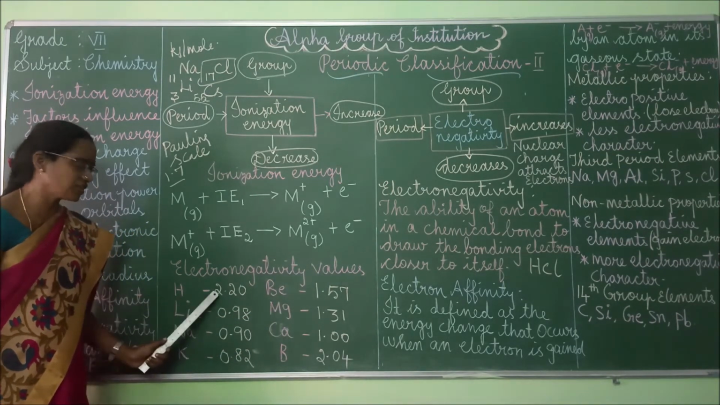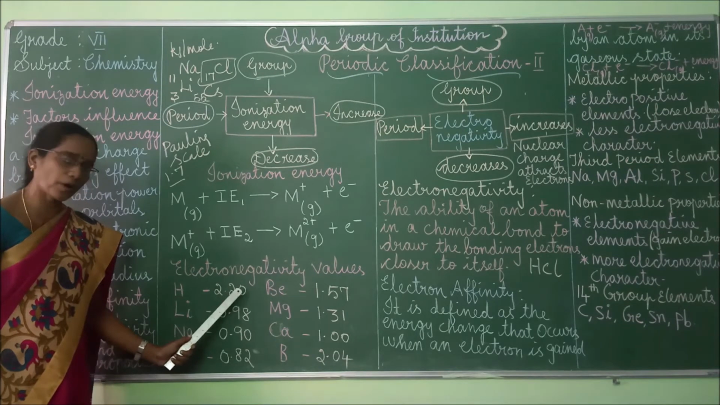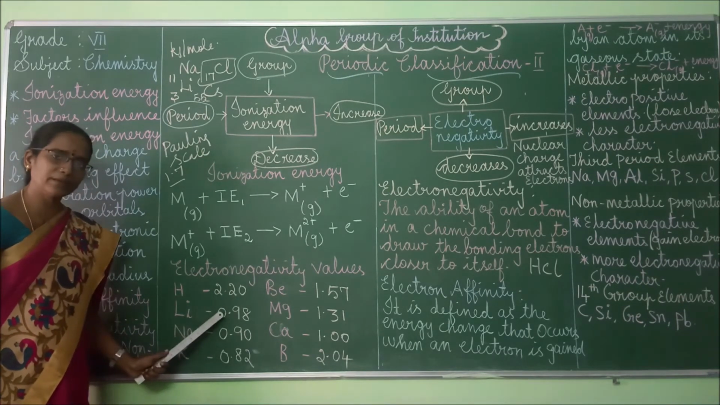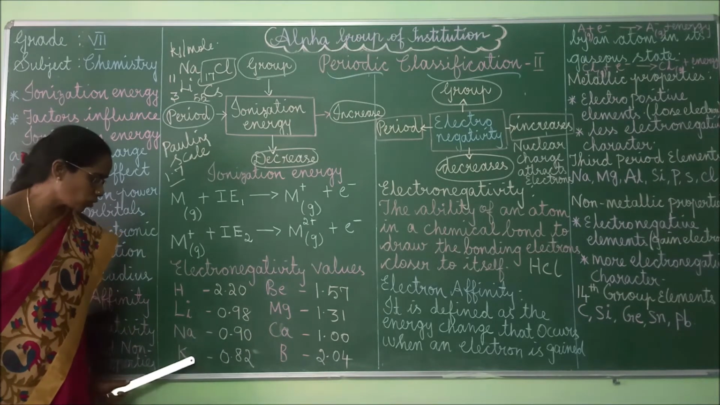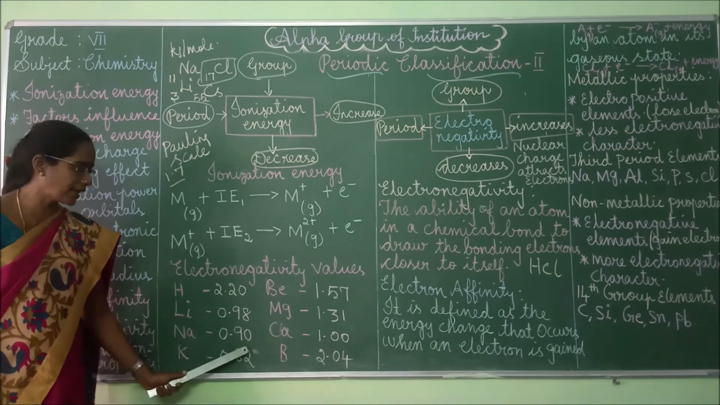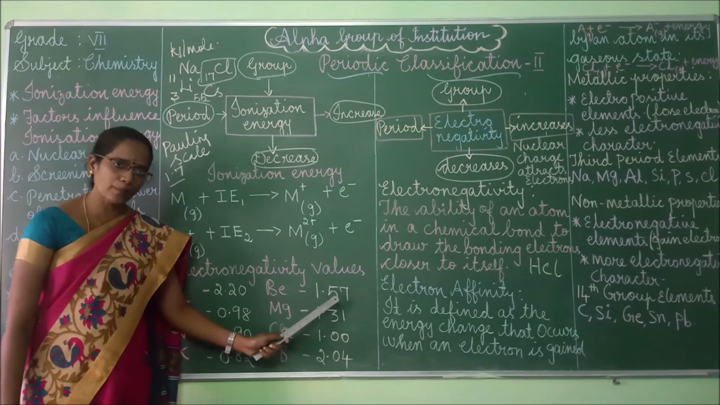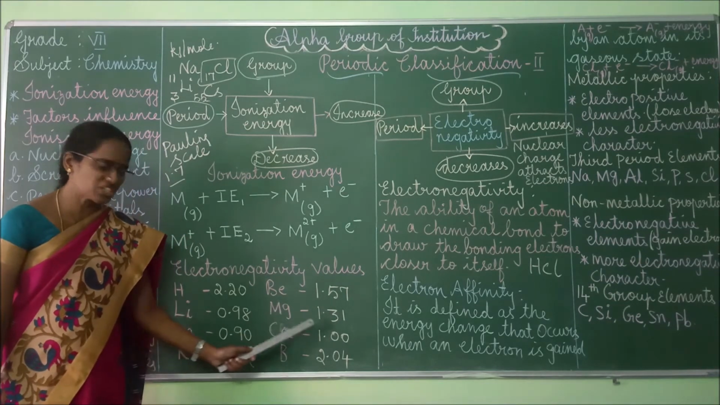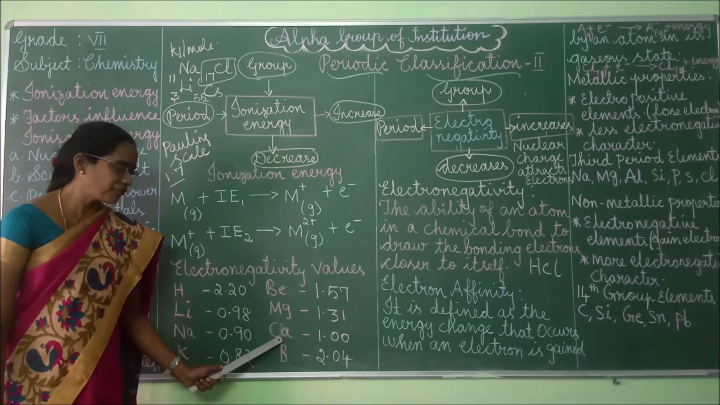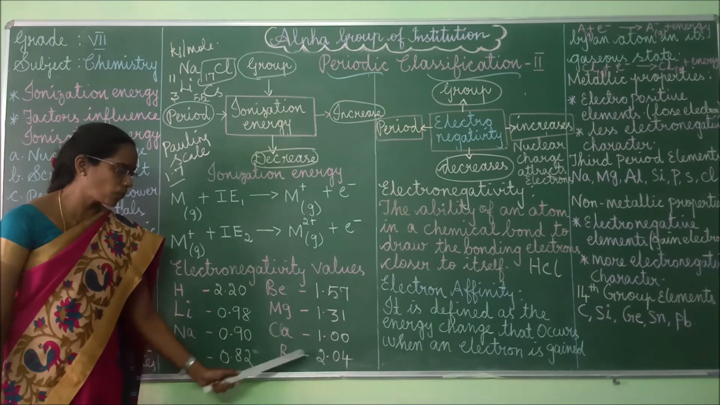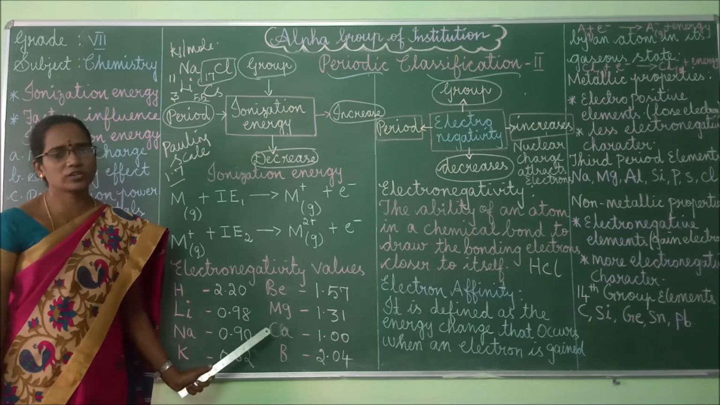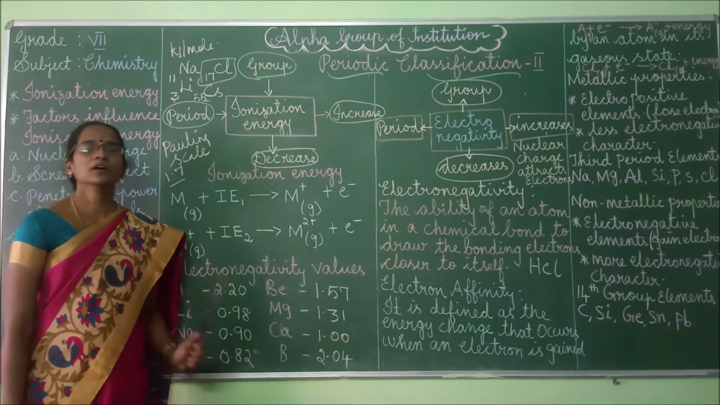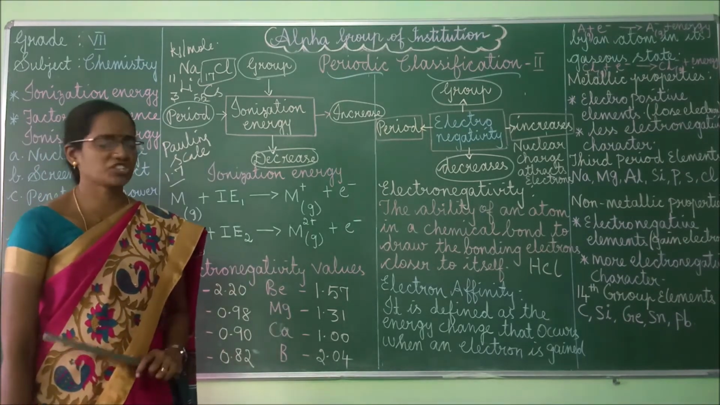See, for hydrogen the electronegativity value is 2.20, for lithium 0.98, for sodium 0.90, for potassium 0.82, beryllium 1.57, for magnesium 1.31, for calcium 1, and for boron 2.04. So these electronegativity values you should remember, children. You can expect this in NEET questions, 1-mark question, right?